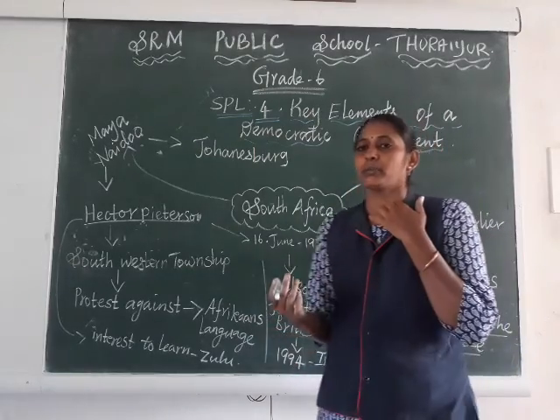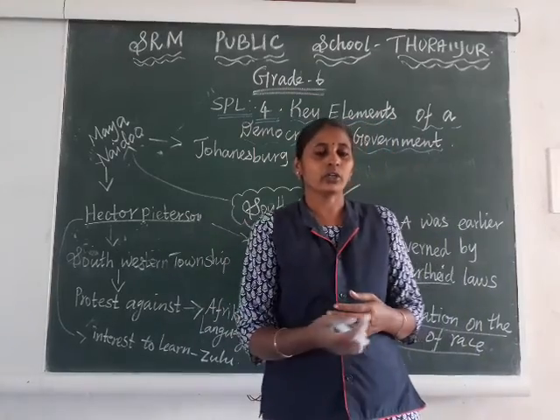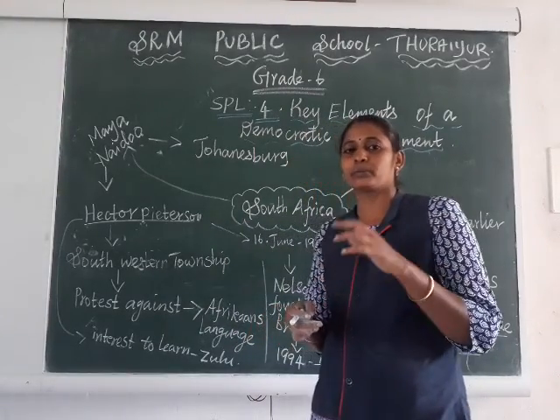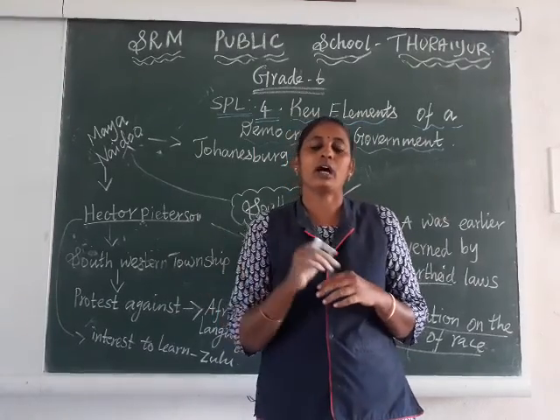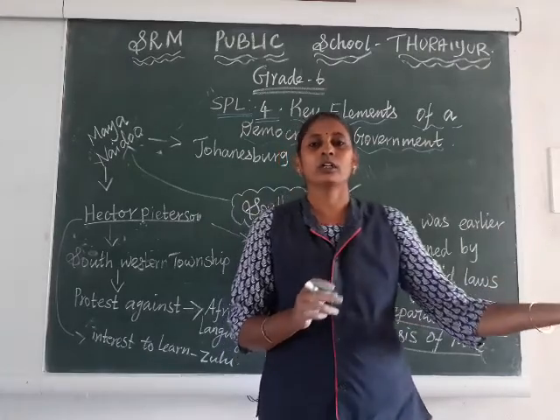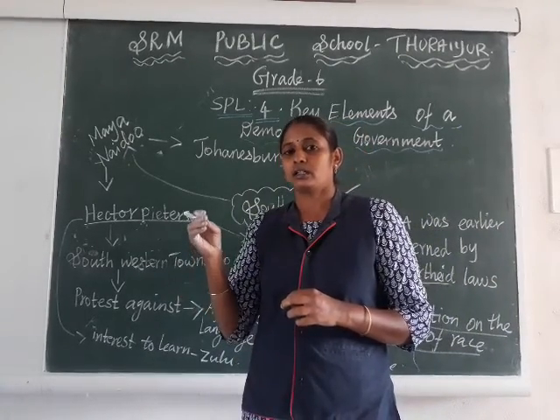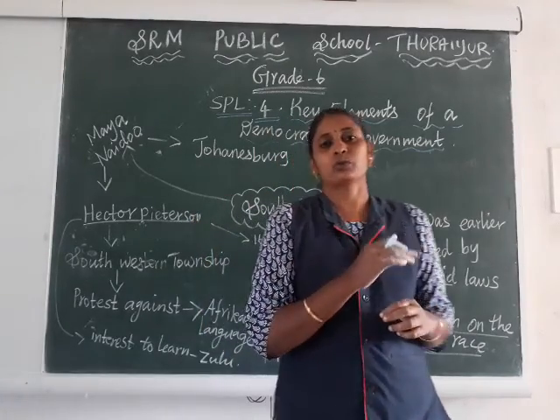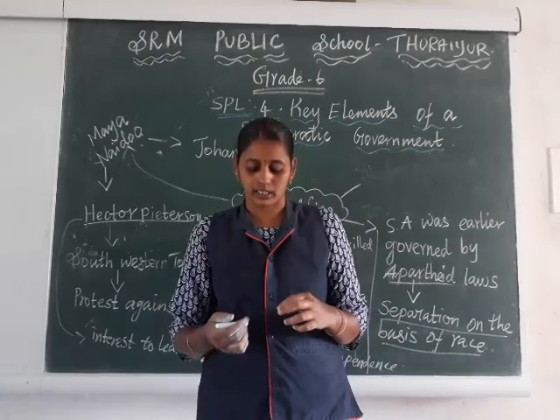The native African people or black people were not allowed to enjoy these facilities. Suppose they go to hospital, suppose any emergency, they call an ambulance, which was fully equipped for white people. Sometimes even the ambulance was not allowed for black people.